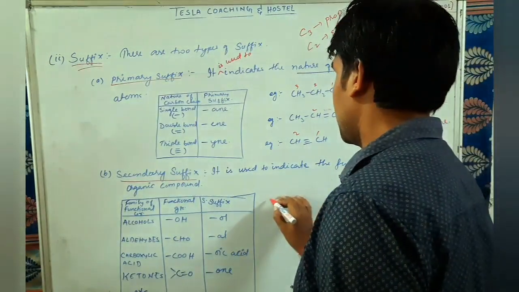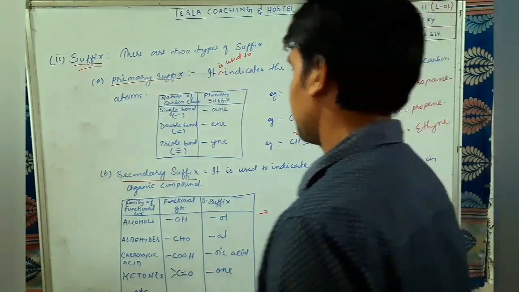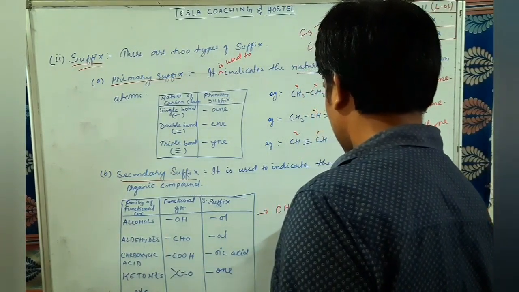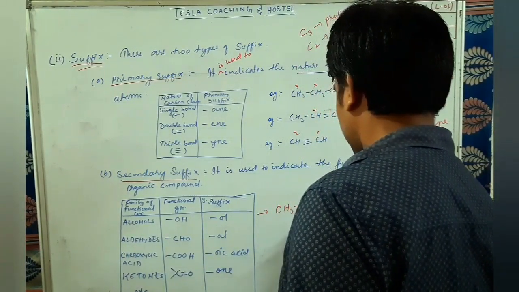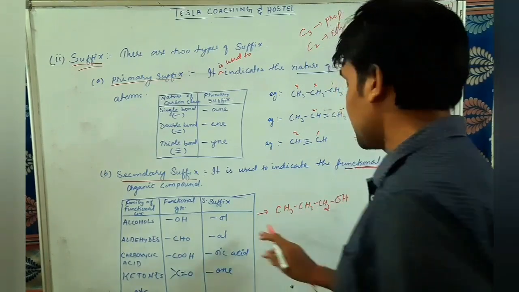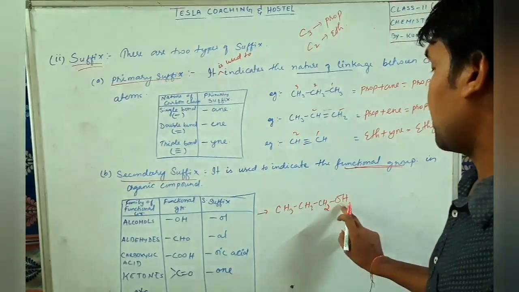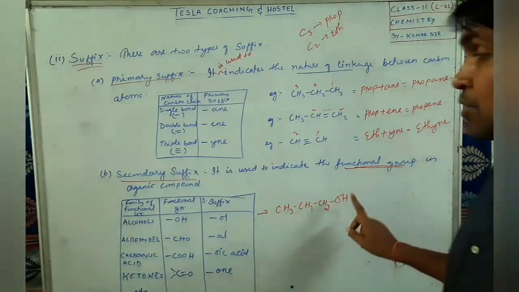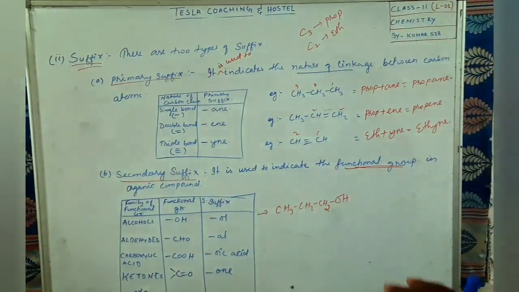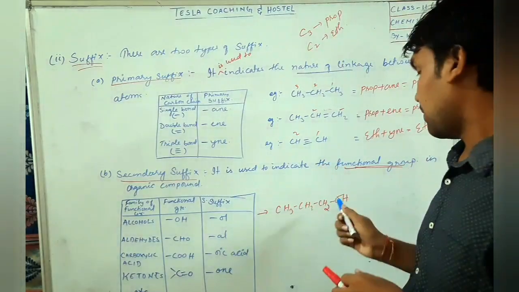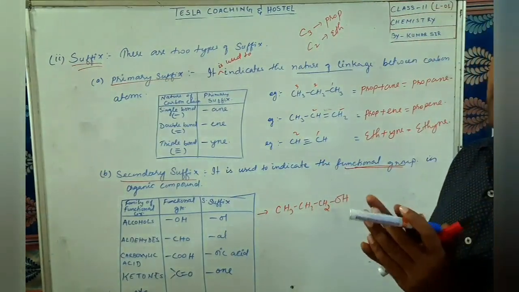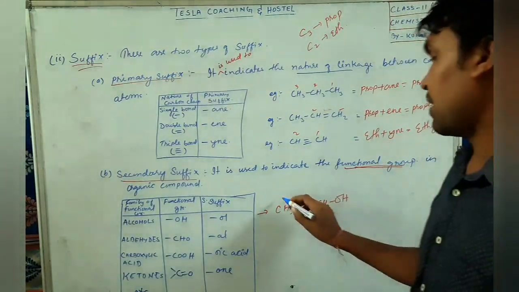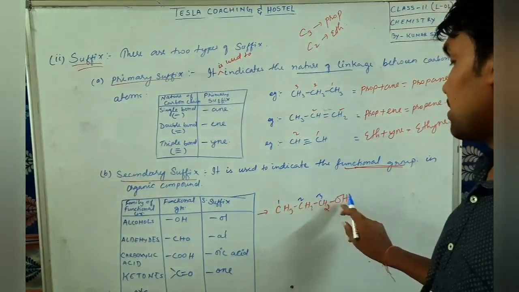For example, number 1, let us consider this example. Suppose alcohol is present: CH3, CH2, CH2, OH. Suppose this is alcohol, the functional group is OH. So here OH is present or not? Now how to name it? Remember dear student, wherever the functional group is present, the carbon to which the functional group is attached, we will try to give that carbon the first number, the lowest number. So if I start from here 1, 2, 3, this carbon is attached to alcohol or not?